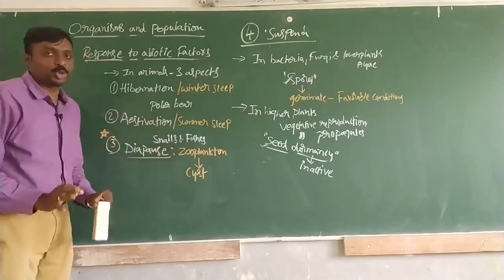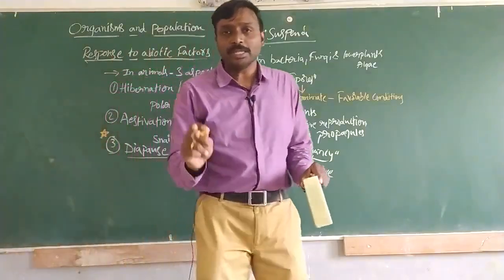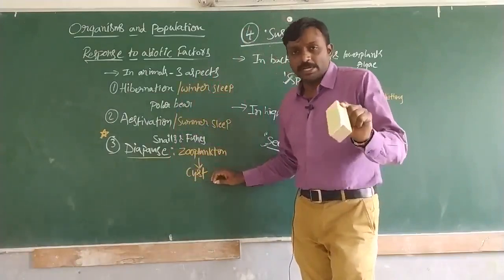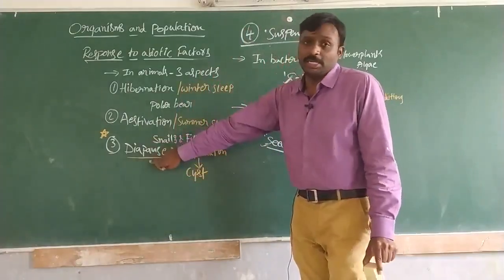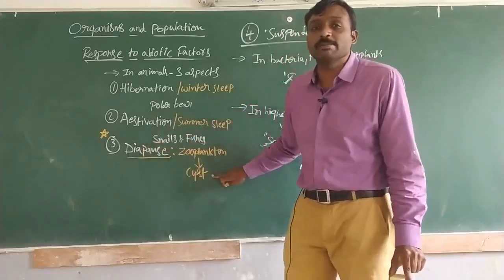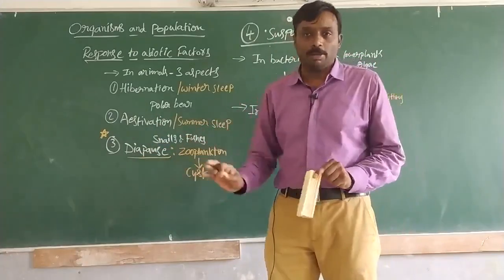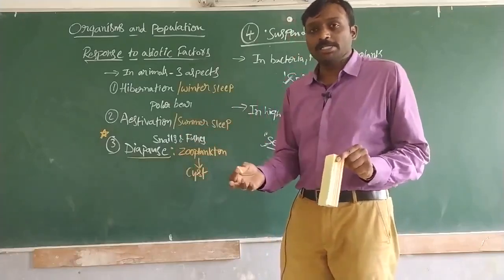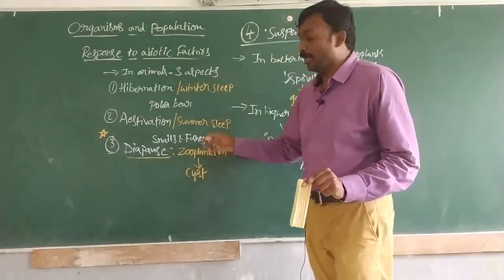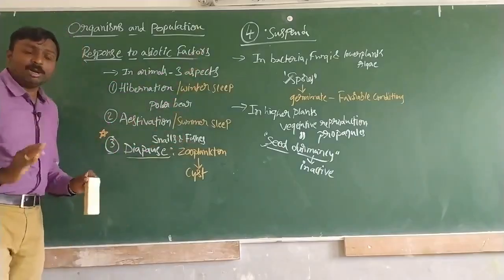This is observed in zooplankton. Due to unfavorable conditions in their surroundings, they form cyst-like structures and stop their development. This is called diapause. And this diapause can be broken. That means the cyst can be broken when the surrounding conditions turn favorable. After favorable conditions are achieved, zooplankton break the cyst and continue their development. So these are all the things about suspend.